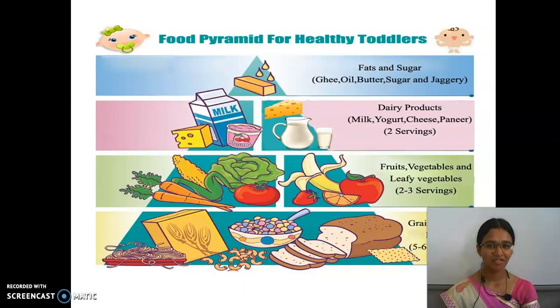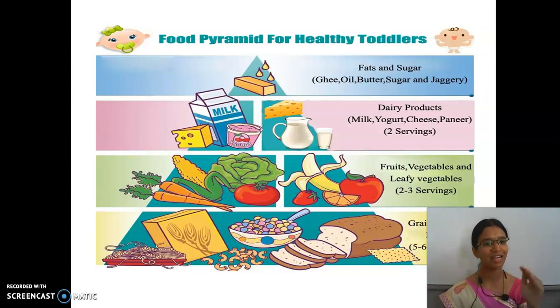Here is a food pyramid for healthy toddlers, that is, for small kids. What must be of large quantity? It must be carbohydrates. What are the sources? As I said already, they are bread, rice, etc. So grains, cereals and pulses. 5 to 6 servings must be given, because they are too small and cannot eat too much food at a time.